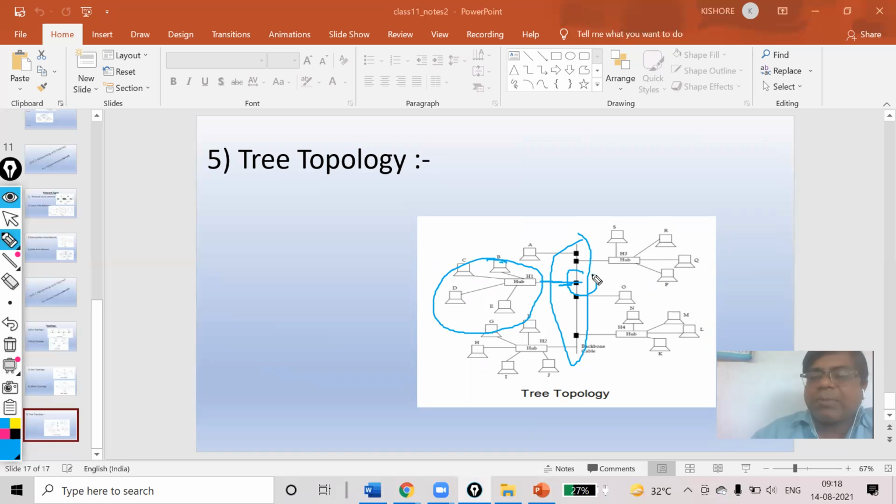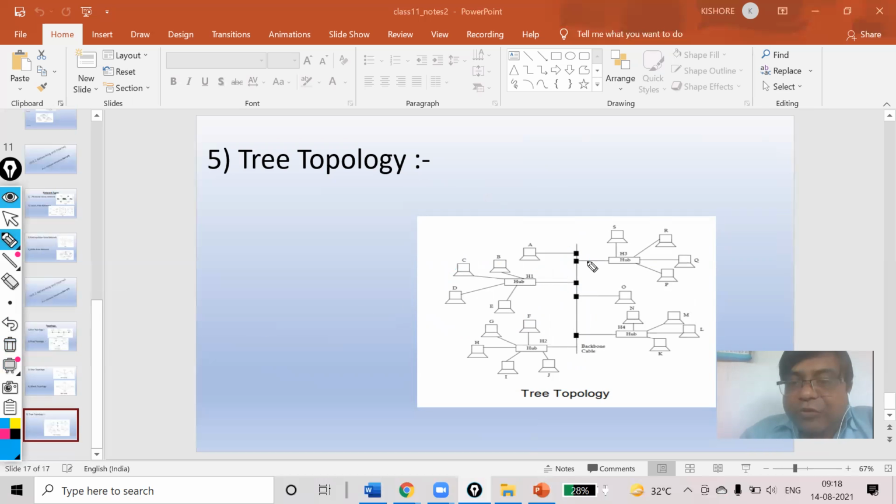Damage to a segment of a network laid using tree topology will not affect the other segments. Now you have the drawback of tree topology. You can see if the backbone is damaged, will this topology work? Never, my dear. So this is the main drawback of the tree topology. I hope you have understood this whole topic.